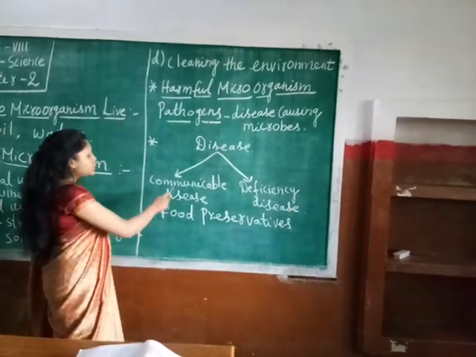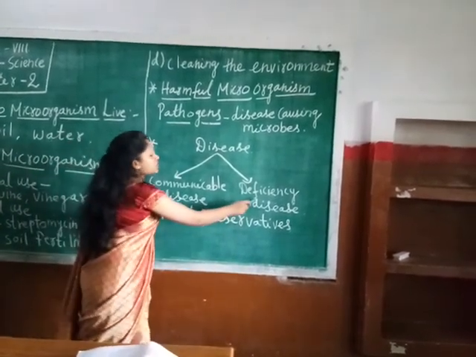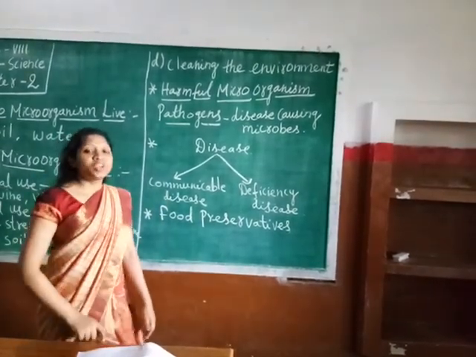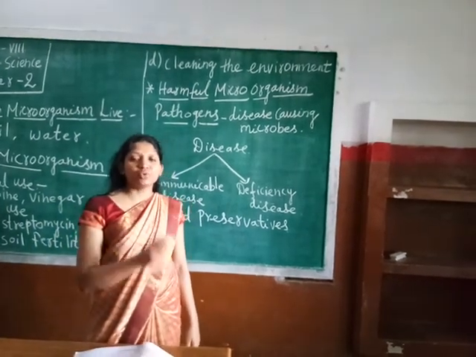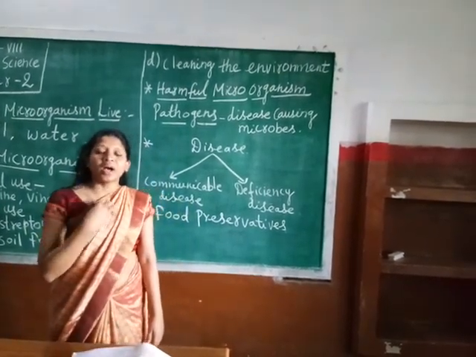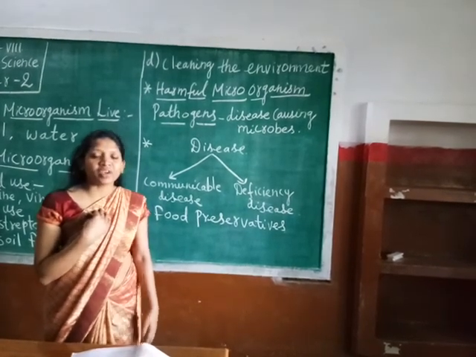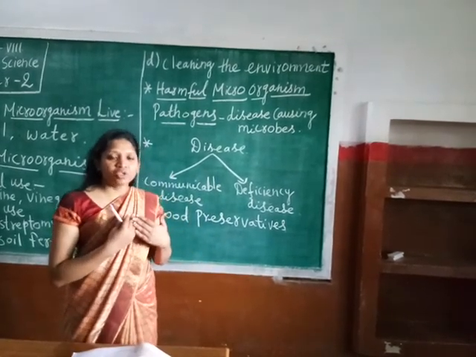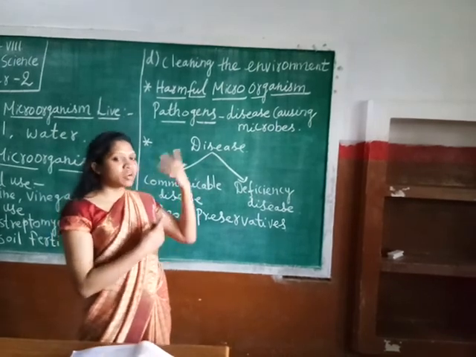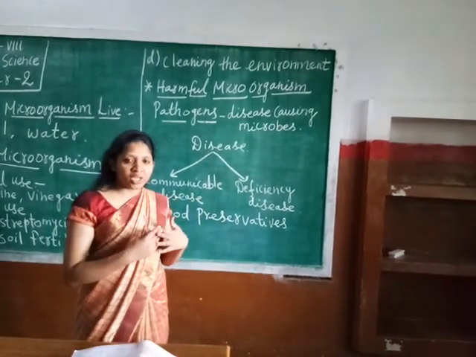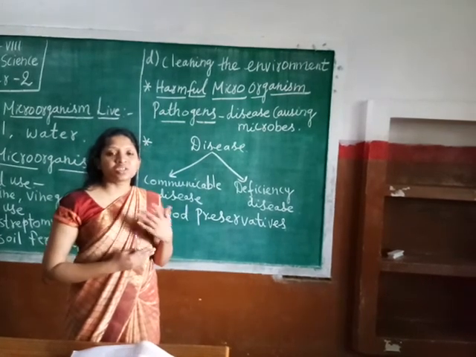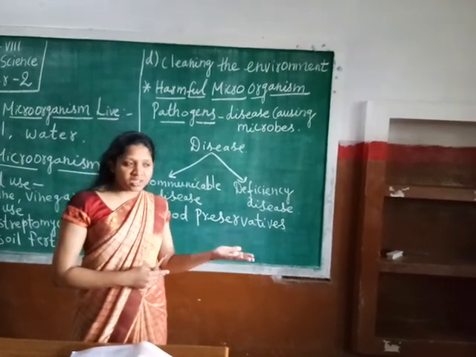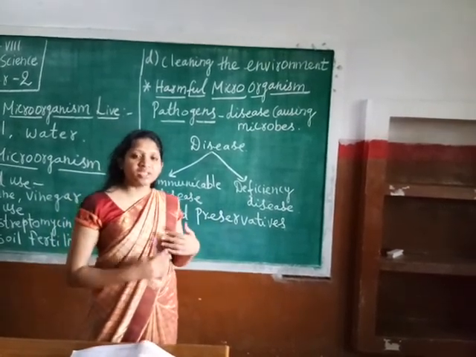So we can classify here the types of disease. Clear? One is communicable disease, another is deficiency disease. Communicable diseases are diseases which can be transferred from one person to another easily. For example, I am suffering from cold and cough. If a person sitting or standing near me, and I sneeze, the water droplets will reach the next person, and in this way the virus responsible for cold and cough gets transferred, and the other person is also affected.